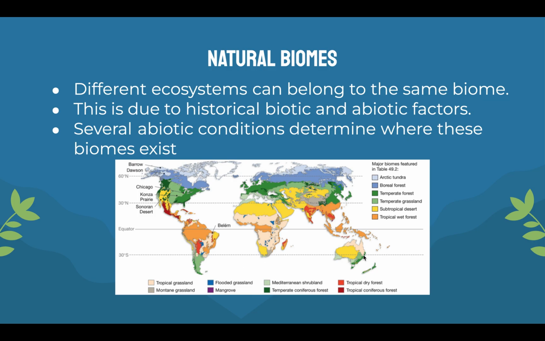So these are different types of biomes here: tundra, boreal forest, temperate grassland, subtropical desert, tropical wet forest. And as you see, as you go down, the biomes become more warm weather biomes. Arctic tundra, obviously very cold. Boreal forest, it's kind of like a colder forest. Temperate, kind of in the name, temperate grassland. And then as you come down, it's subtropical. And then you start getting tropical forests, and this is where it gets warmer and warmer near the equator, as we discussed earlier.